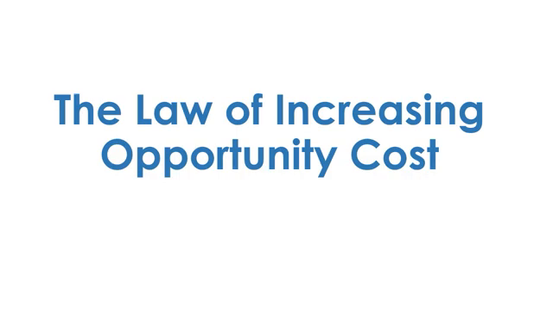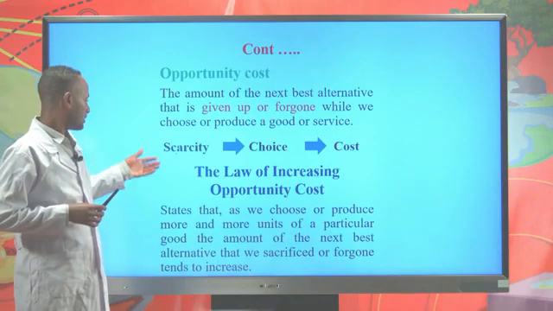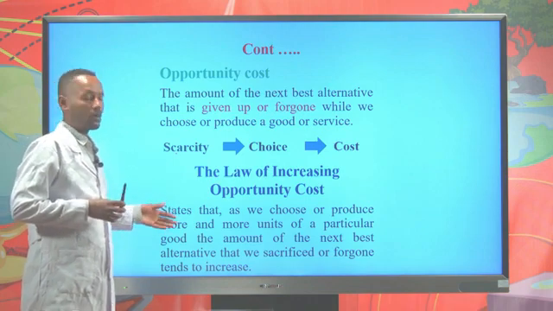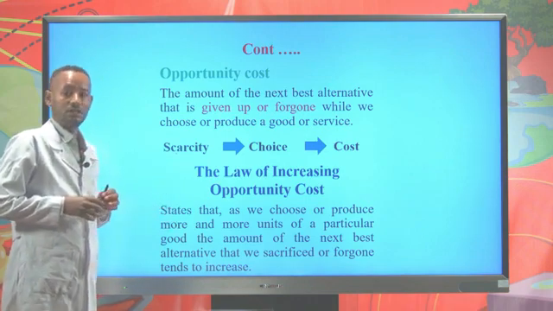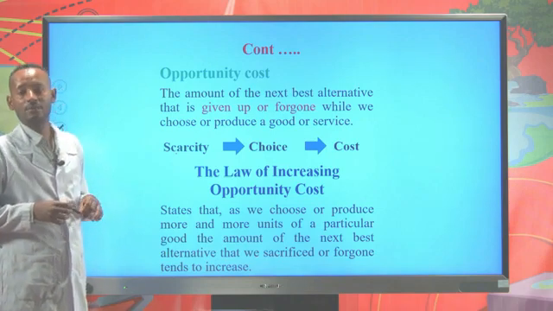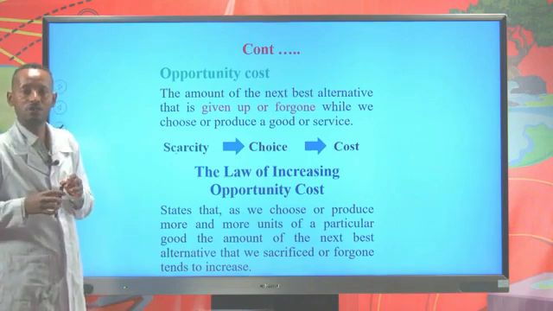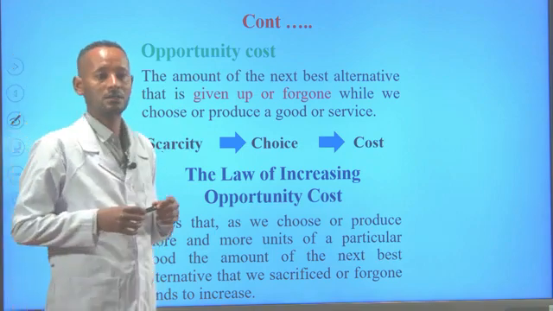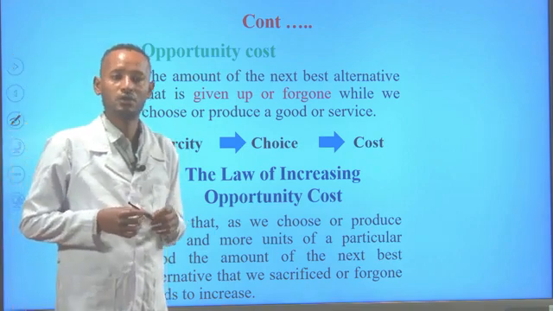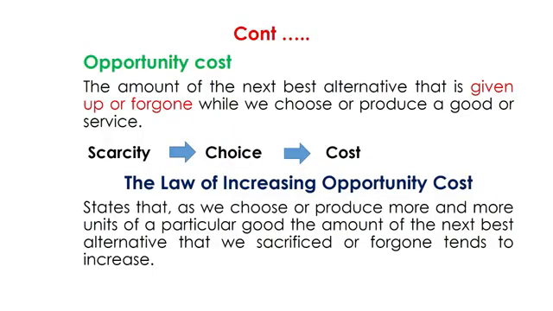The law of increasing opportunity cost tells us the opportunity cost of a commodity will always increase. That means the amount of the next best alternative that is given up while we choose or produce a commodity will always increase.